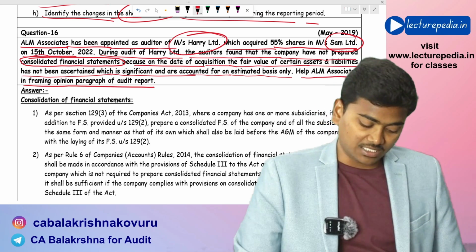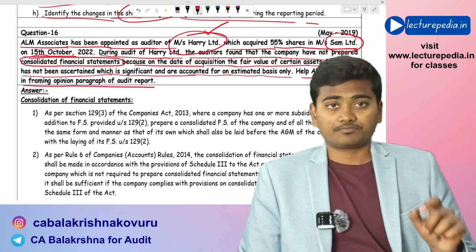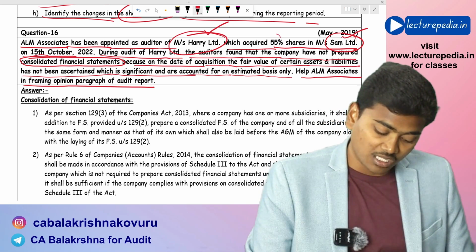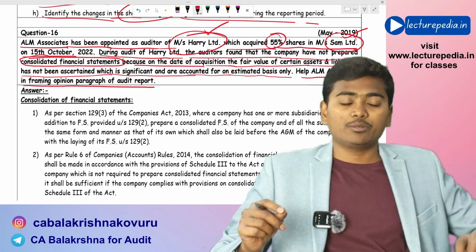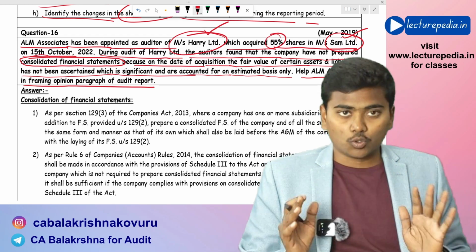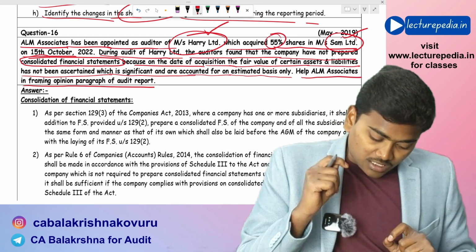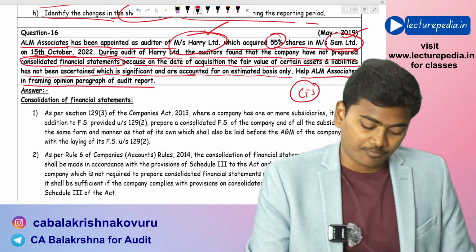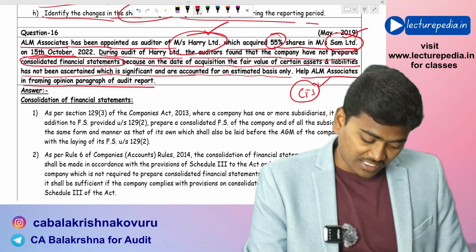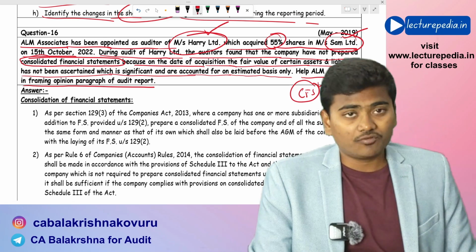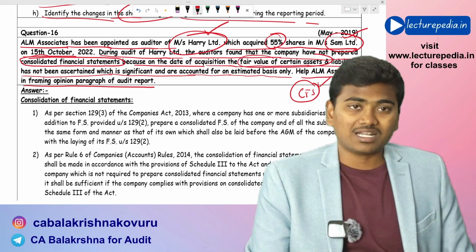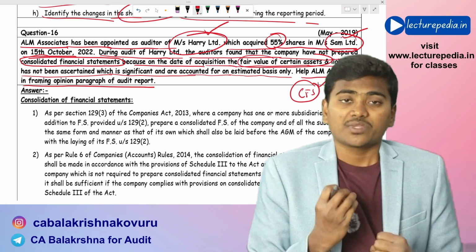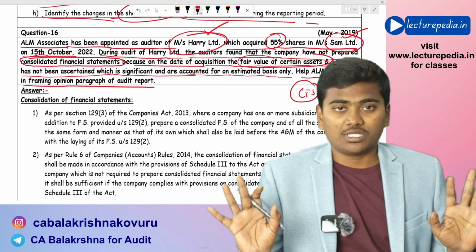Now, what happened here is Harry Limited has acquired Sam Limited. How much portion? 55%. Now here Sam Limited is a subsidiary of Harry Limited, no doubt. But here Harry Limited has not prepared consolidated financial statements. Why has it not prepared consolidated financial statements? Because on the date of acquisition, the fair value of certain assets and liabilities was not known. Due to this reason, the consolidated financial statements have not been prepared.